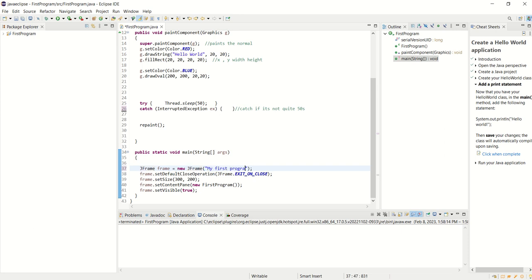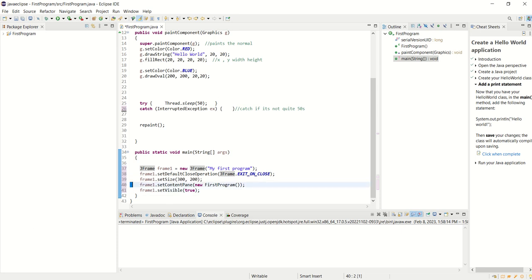My first program. And the JFrame is called frame. I can call it something else if I want. I could say frame1, but then I have to change it. So I've called it frame. JFrame, frame1, right? And it's called my first program. By default, when it closes, the program's over. I set the frame's size to 300 by 200, 300 wide, 200 tall.